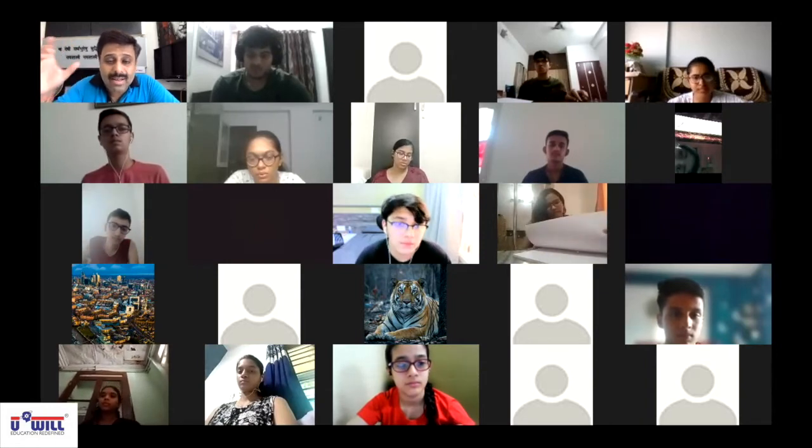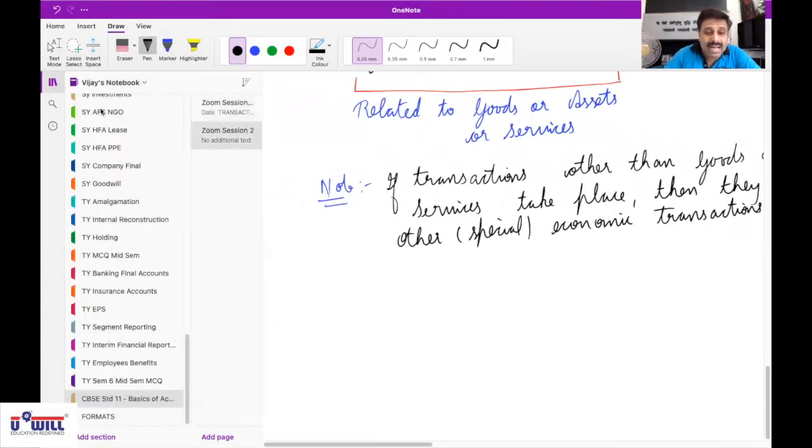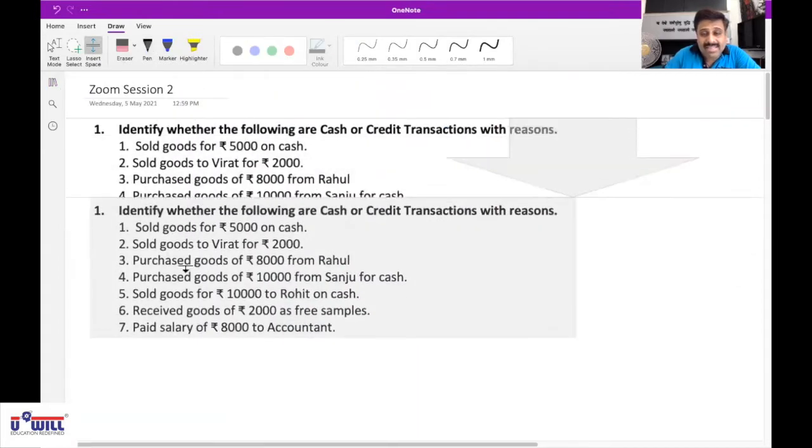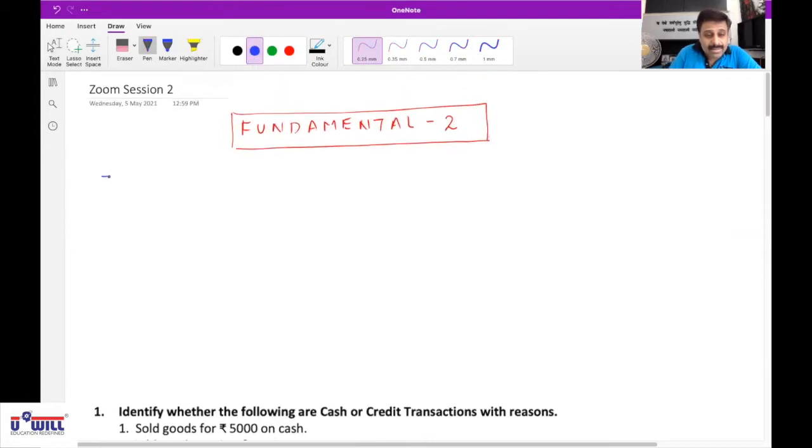So you give a new heading, Fundamental 2 of Accounting. Leave around 5 pages and then you give the heading, Fundamental 2 of Accounting. And over there we will see how to identify whether the transactions are cash or credit. In Fundamental 1, we will see terminologies side by side. Today, we will understand how to identify. Identification. All of you have to write this leaving 5 to 6 pages. All of you have done that?